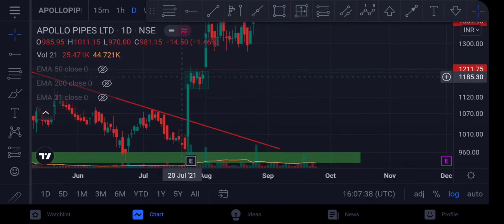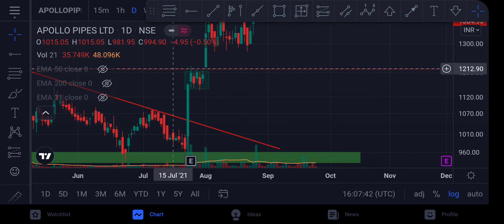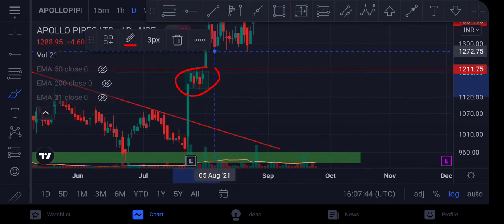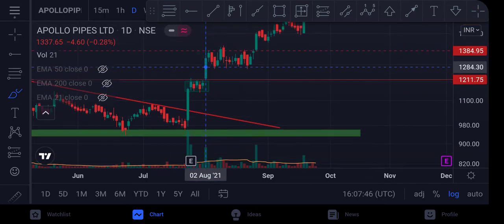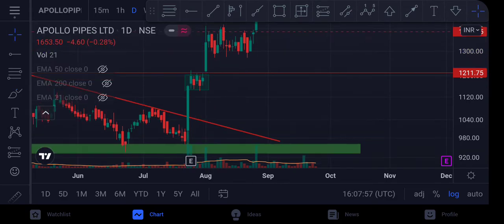As you can see, it consolidated for 5 days. See this, in this rectangle it consolidated around the all-time high level, and as you can see above it, it just blasted above it. It moved like 100 something points, 100 150 points, and then again it started consolidating.